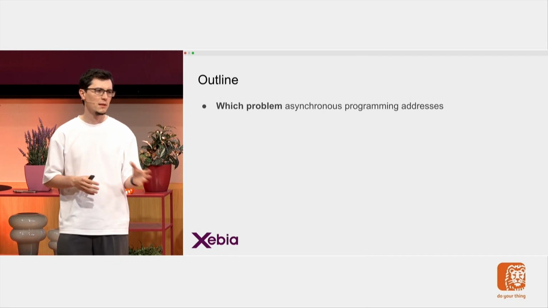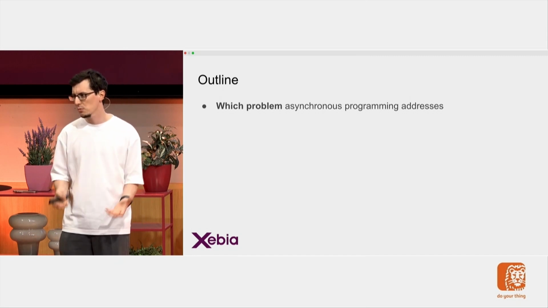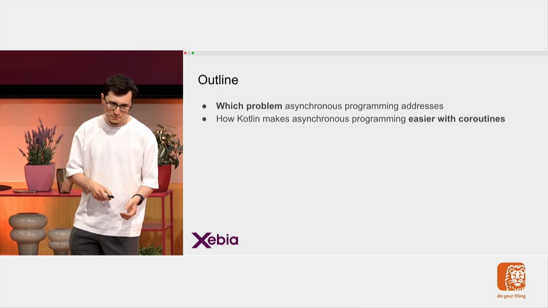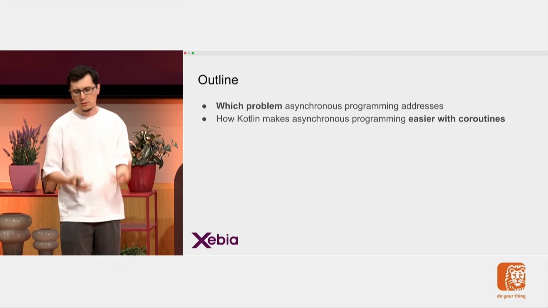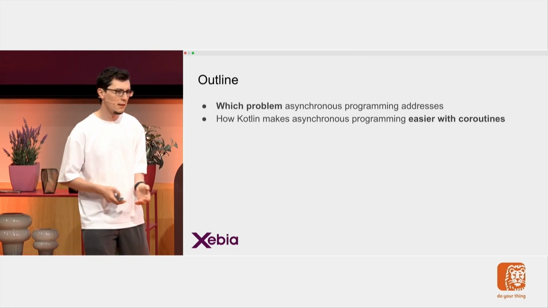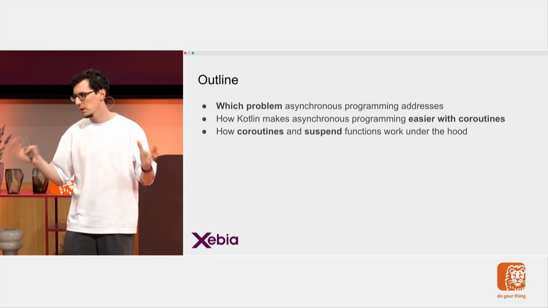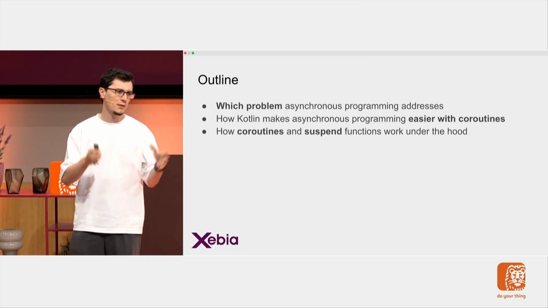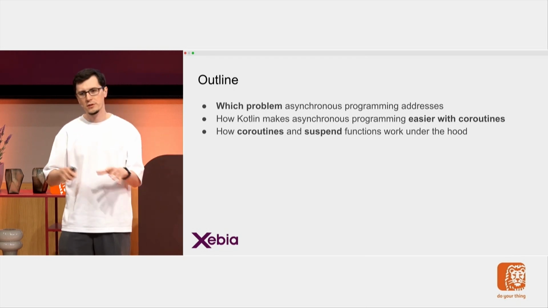It always depends on the situation. So I will explain in which situations asynchronous programming is good. And then I will briefly explain how Kotlin makes asynchronous programming easier with coroutines and suspend functions. And while I'm on this stage, the most exciting part for me is that I want to show you how coroutines and suspend functions work under the hood.